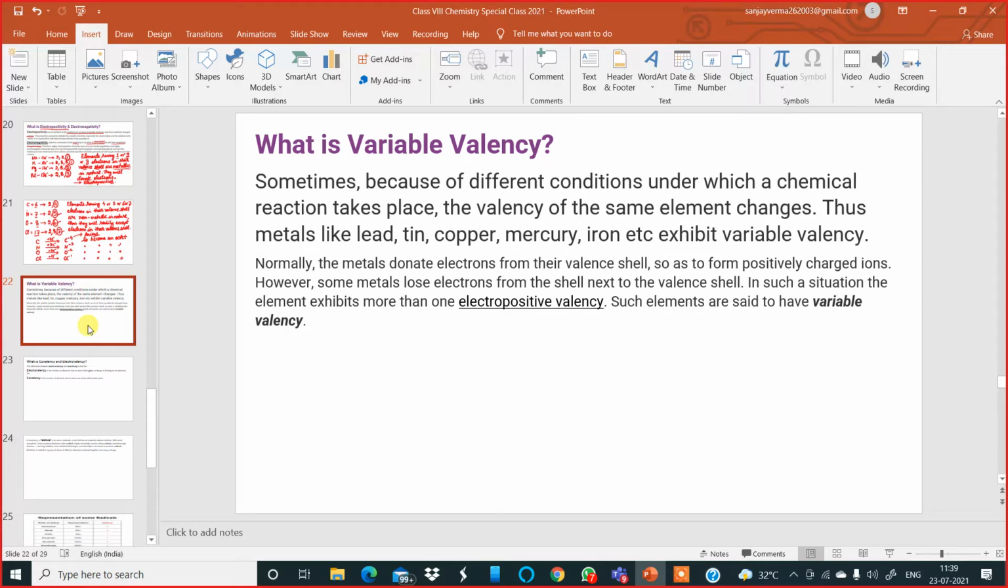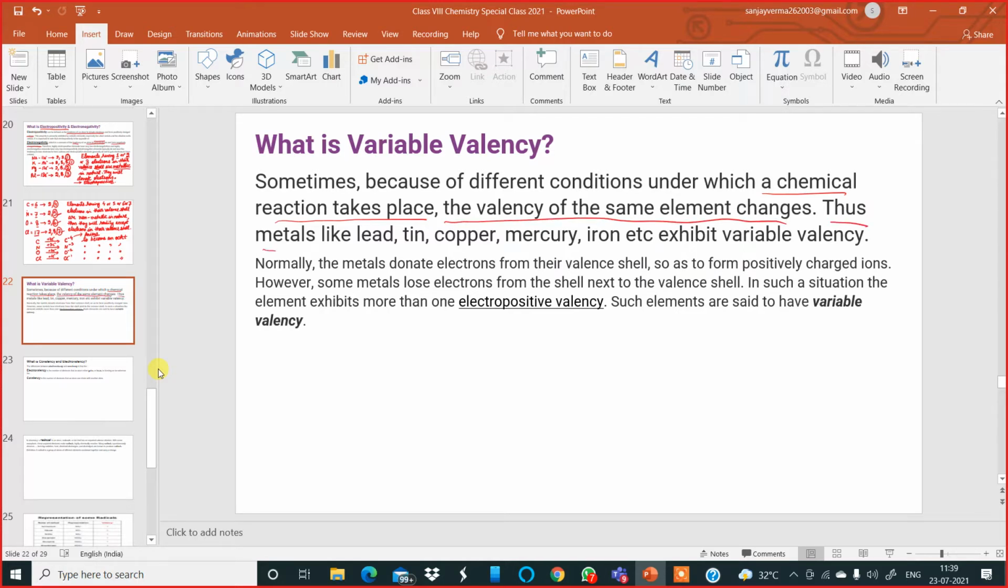You can eat one apple. You can eat few apples. You can eat 10 apples. You can have one mango. You can eat two mangoes. So that is variable. Now, here also valency, the combining capacity of some elements, is more than one. Sometimes, because of different conditions under which a chemical reaction takes place, the valency of the element changes.